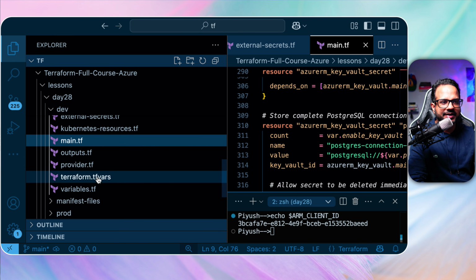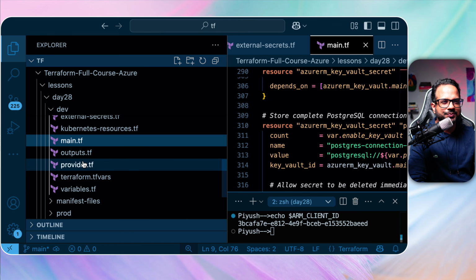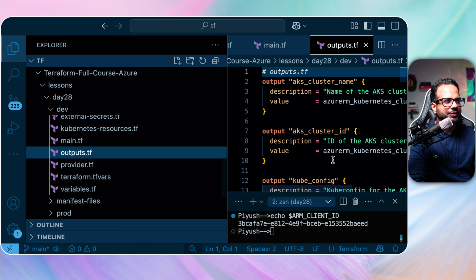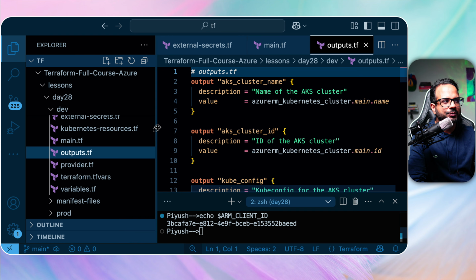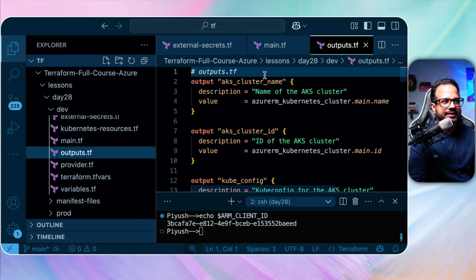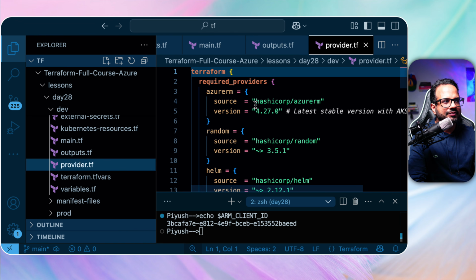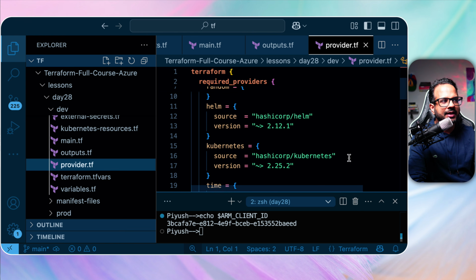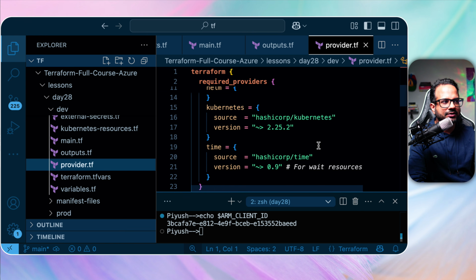Now we have some extra files like variables, provider, and output. Output will have all the output that will be printed on screen once the apply is completed, so all the values will be printed. Provider.tf will have all the providers that we have used, like AzureRM, Random, Helm, Kubernetes, and all of these.